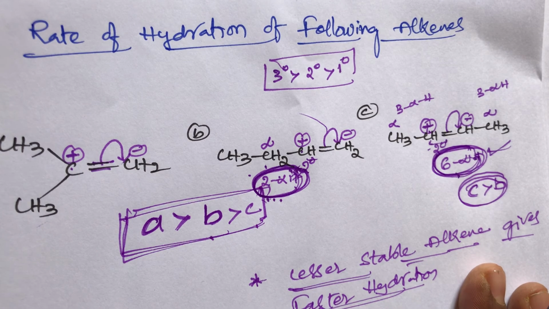So that is the case when the compounds have the same carbocations. If carbocation stability is the same, then the lesser stable alkenes give faster hydration. You remember, student: less stable compounds give faster hydration, and more stable alkenes give lesser hydration. This is the simple trick, student.